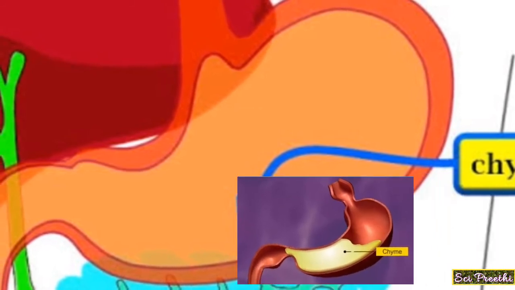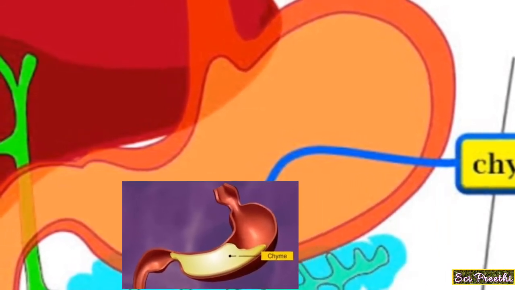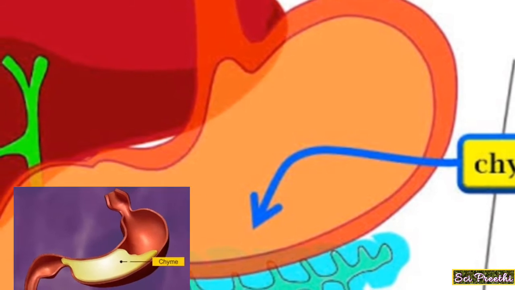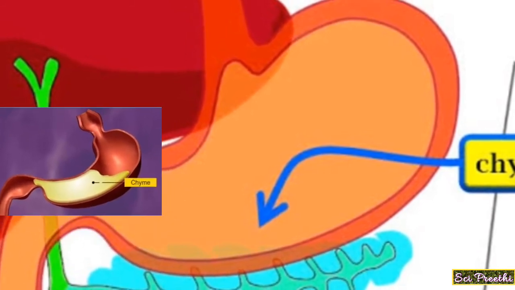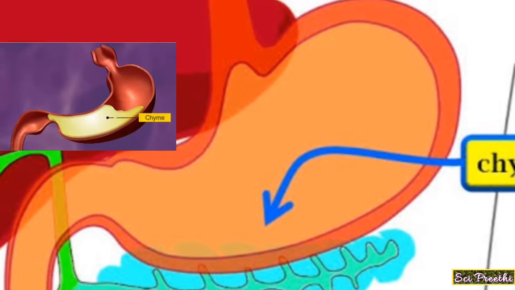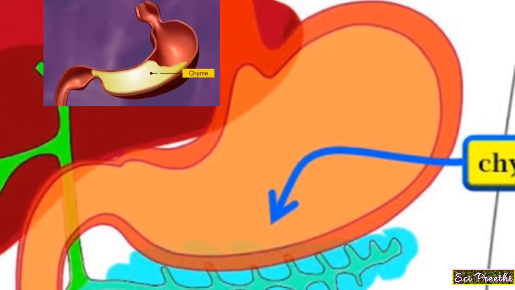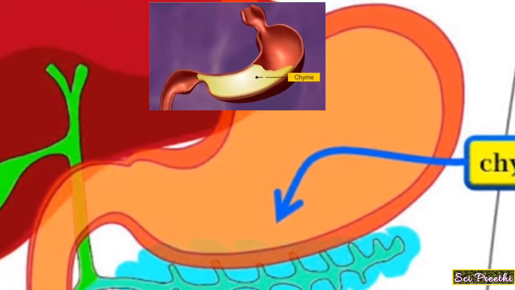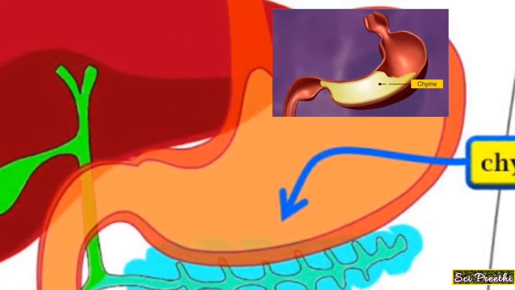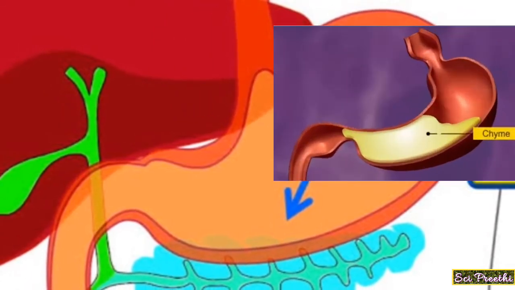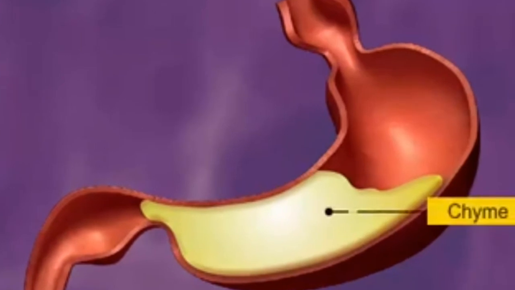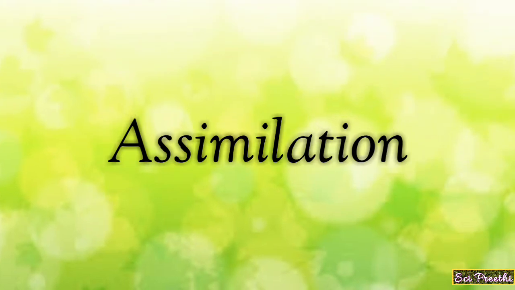Liquid chyme then passes into the large intestine where water and minerals are absorbed. A good supply of blood in the villi facilitates the transportation of nutrients absorbed from the digested food. It needs to be noted here that it is the nutrients and not the digested food which are passed directly to the blood. So this is the absorption process, which transports the digested food particles across the small intestine into the bloodstream. The next stage is the assimilation.